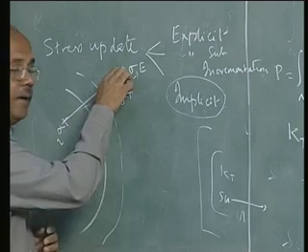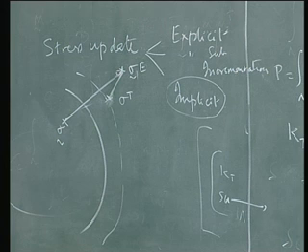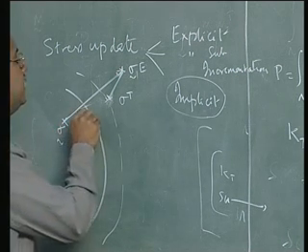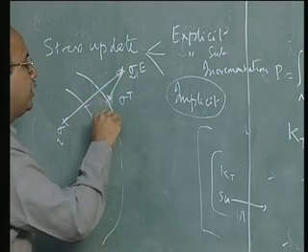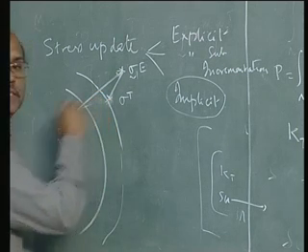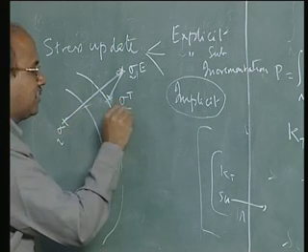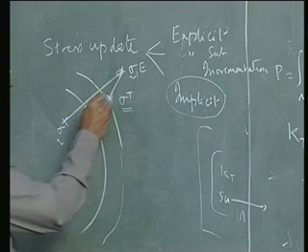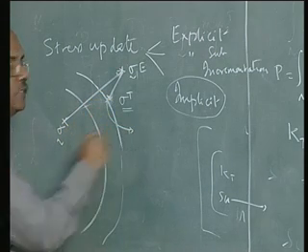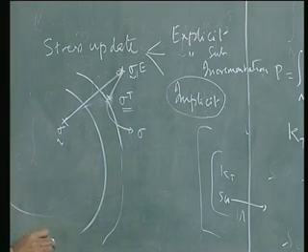As I correct it and come back, I will also update the yield surface by calculating epsilon p or delta epsilon p. So from here my yield surface will go out. That will be my new yield surface. When I do that explicitly, I will find that obviously I may not lie on the yield surface. Then I will correct this trial sigma by pulling it back in a simple fashion to the updated yield surface, and I will get what is called the sigma corrected.